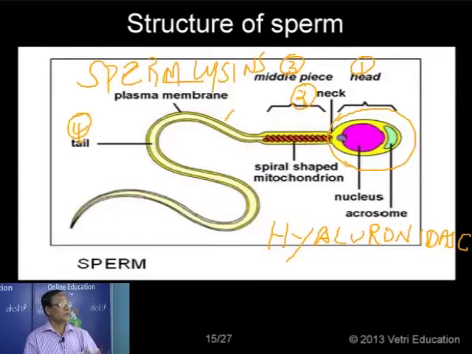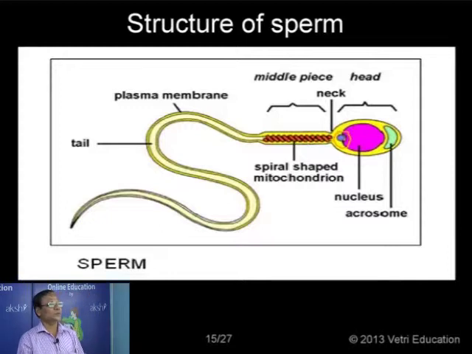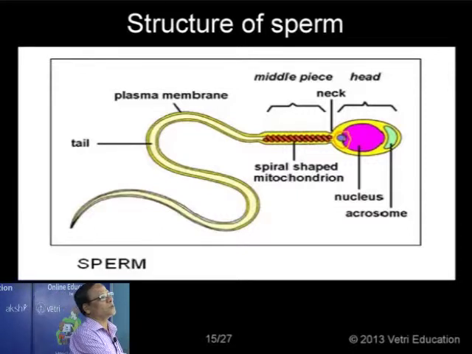So in the head we have the structures. A short neck is formed. In the neck region we have two centrioles, represented here by blue color. There are two centrioles, one proximal and another distal. Like this the centrioles are placed. This is the proximal centriole and this one is the distal centriole.